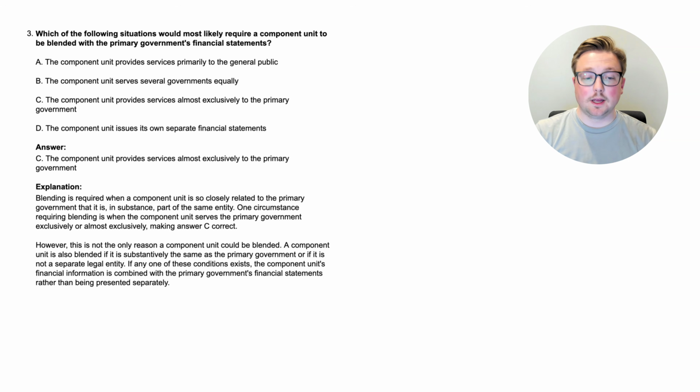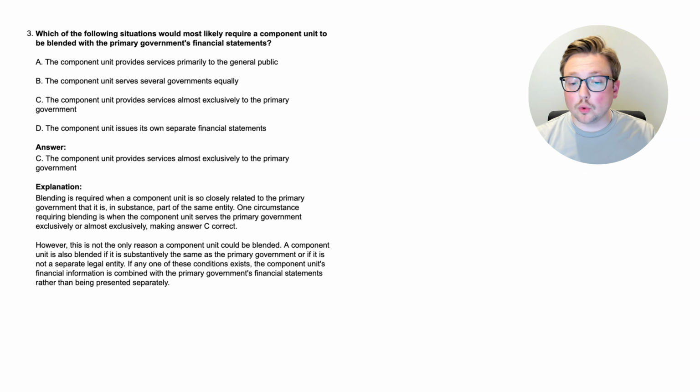Let's learn what that means. Blending is required when a component unit is so closely related to the primary government that it is, in substance, part of the same entity. One circumstance requiring blending is when the component unit serves the primary government exclusively or almost exclusively, making answer C correct. So again, the idea is that it is so intertwined with the government that it's basically part of the same entity, so it's going to be presented with the primary government.